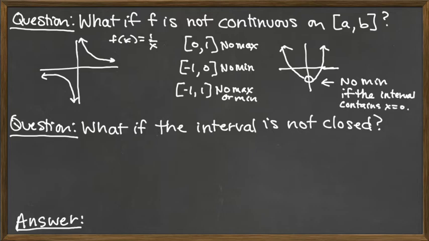If it doesn't contain the discontinuity, then we are back into it being a continuous function on the interval. It could be discontinuous outside of it, but if we're looking at continuous when we restrict our vision, then we would have the max or min. But if that problem place is in there, for this particular picture, we're not going to have a max or a min. So the next sort of thing we might want to look at is what happens if the interval's not closed. So basically we're missing an endpoint.